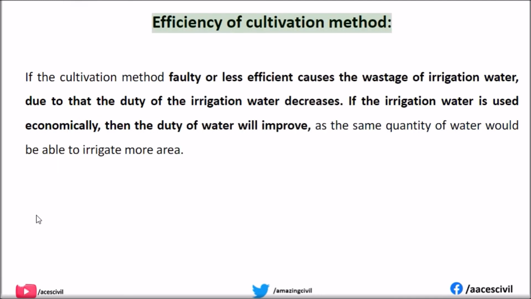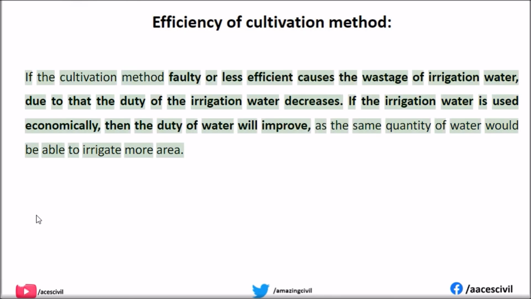Efficiency of cultivation method. If the cultivation method is faulty or less efficient, it causes wastage of irrigation water, due to which the duty of irrigation water decreases. If the irrigation water is used economically, then the duty of water will improve, as the same quantity of water would be able to irrigate more area.